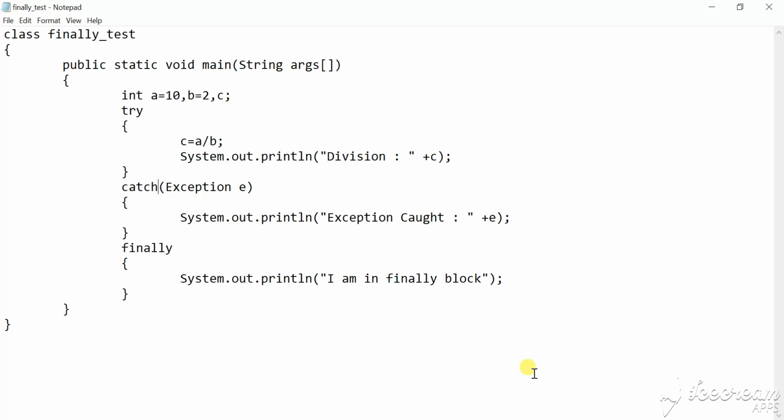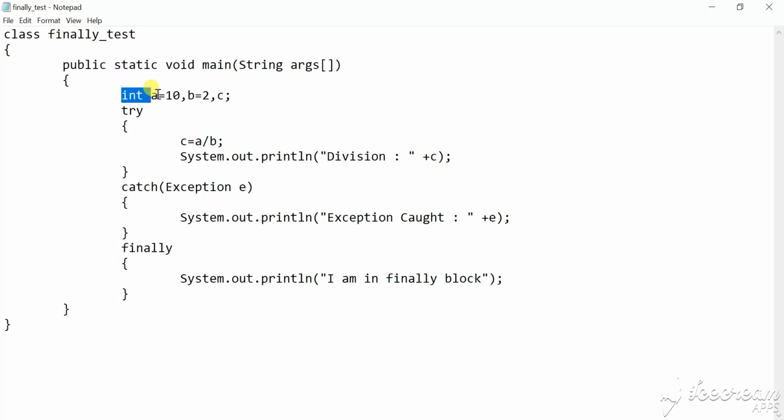Where it is used: the finally block is mainly used to execute important code such as closing connections and streams at the end of any program. Whatever the output, whether the exception is handled or not, whether an error occurs or not, a finally block will surely execute. We can see this with an example here.